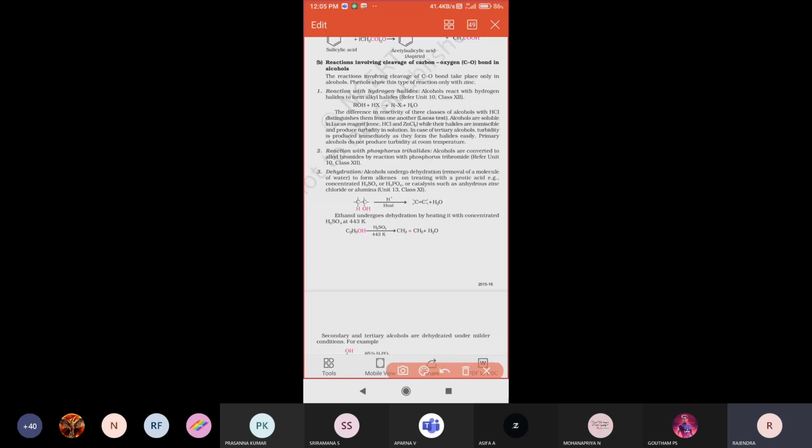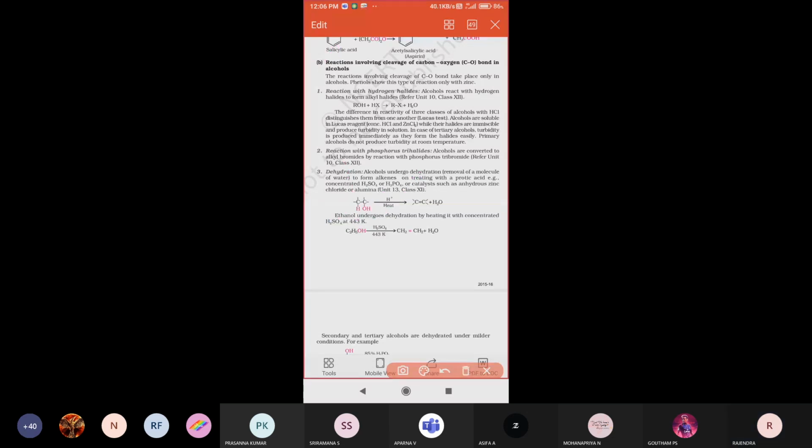Reactions involving cleavage of the carbon-oxygen bond in alcohols. In alcohols, that means ROH will be there. The bond cleavage is happening between carbon and oxygen. In alcohol, how does this carbon-oxygen bond cleavage happen and what type of compounds will be formed? So now we are going to discuss that.